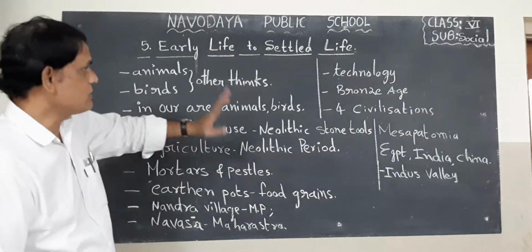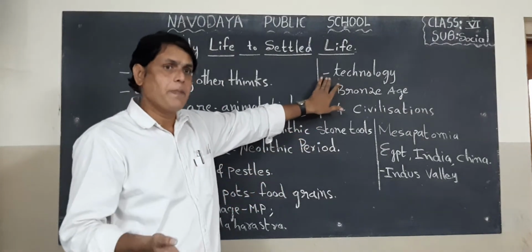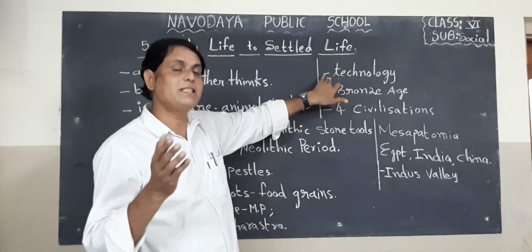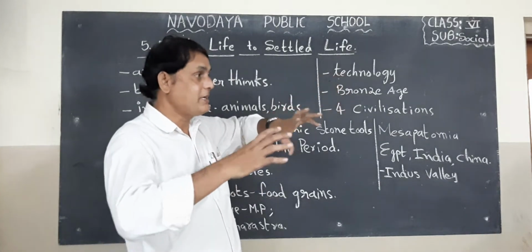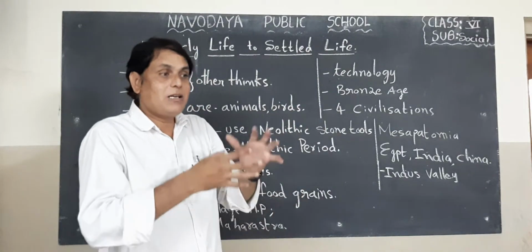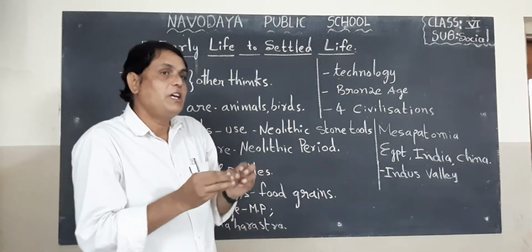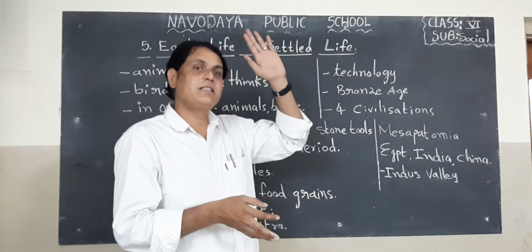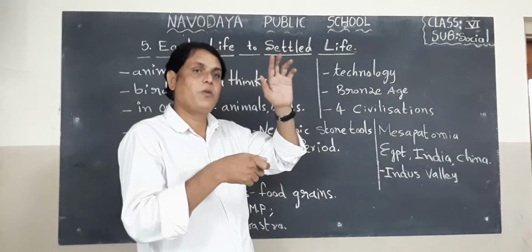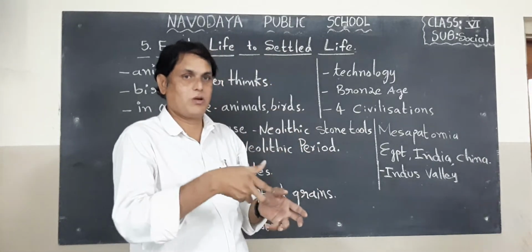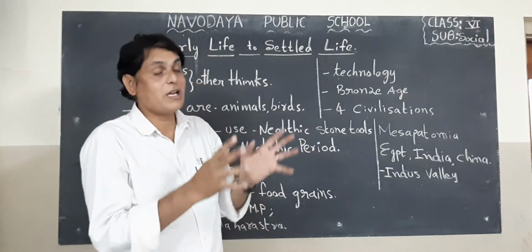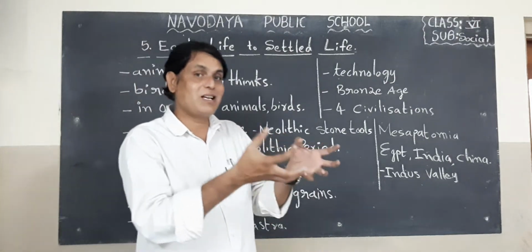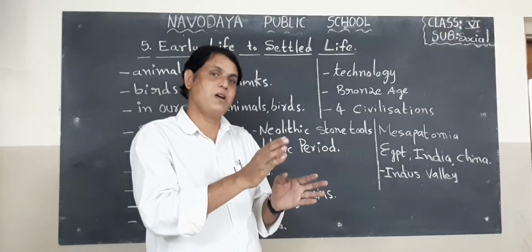Okay, children. Now, as years passed, what happened? Technology developed. With that technology, people invented many machines. For example, in the olden days, for ploughing, we used buffaloes and oxen. But now we have invented many machines. We introduced the tractor. It is a man-made machine.